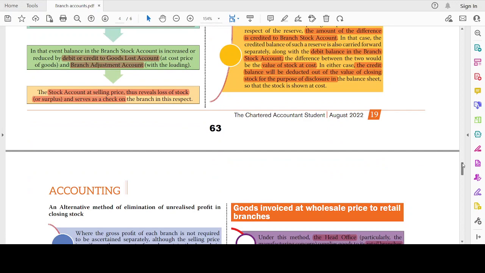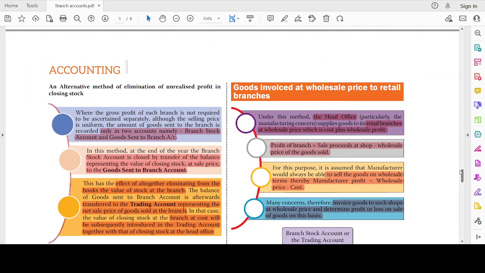Till this, I hope it is very clear. Now, moving on to the next one: an alternative method of elimination of unrealized profit in the closing stock. What we said is that we will create an account known as stock reserve account, where we will post the unrealized profit at the end of the year, which will be transferred to the beginning of the next year also. This was the one method.